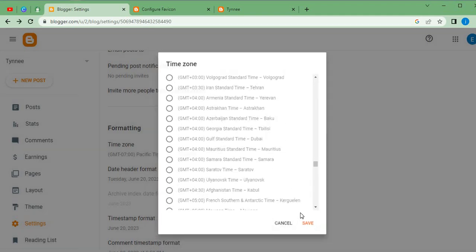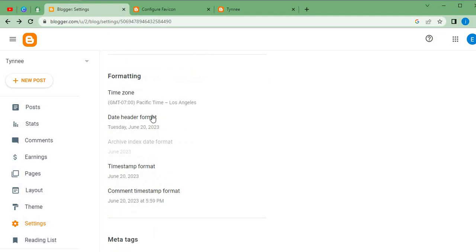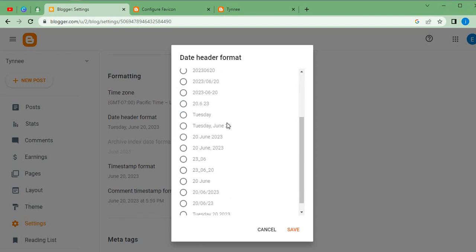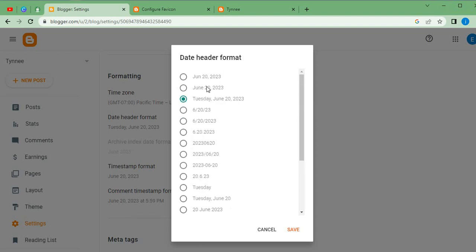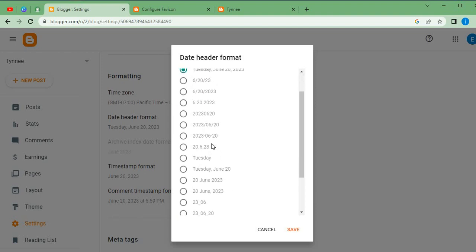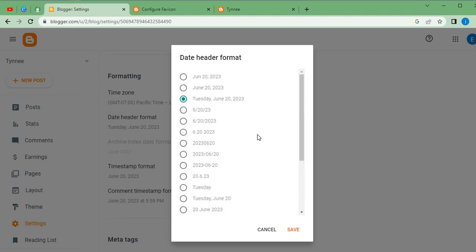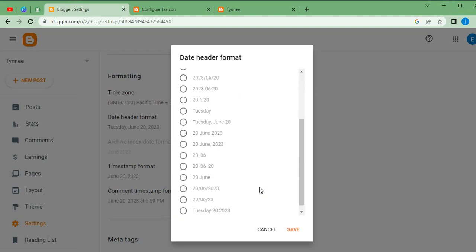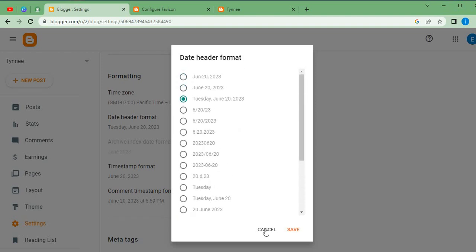So once you're done with that, you need to move on to the next thing, and the next thing is the date header format. That is, what kind of format do you want to be shown on your blog? You can go for the first one, which is June 20, 2023, or June 20, 2023 Tuesday, or you can decide that you want to go for just the numbers alone. Whichever choice you decide to go with, you can click this and apply, and everything will be applied successfully.